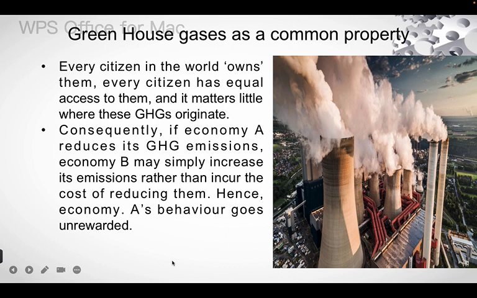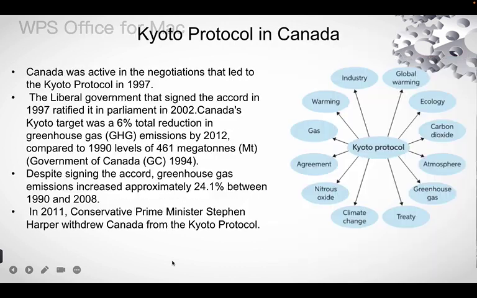Every citizen in the world owns them, every citizen has equal access to them, and it matters little where the GHGs originate. Consequently, if economy A reduces its greenhouse gas emissions, economy B may simply increase its emissions rather than incur the cost of reducing them. Hence, economy A's behavior goes unrewarded.